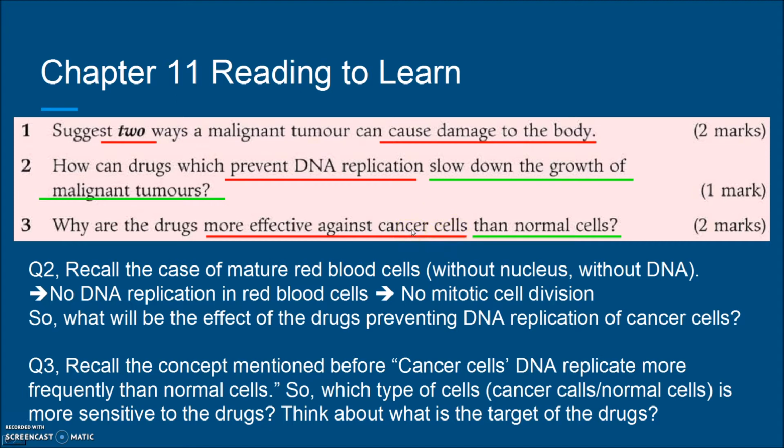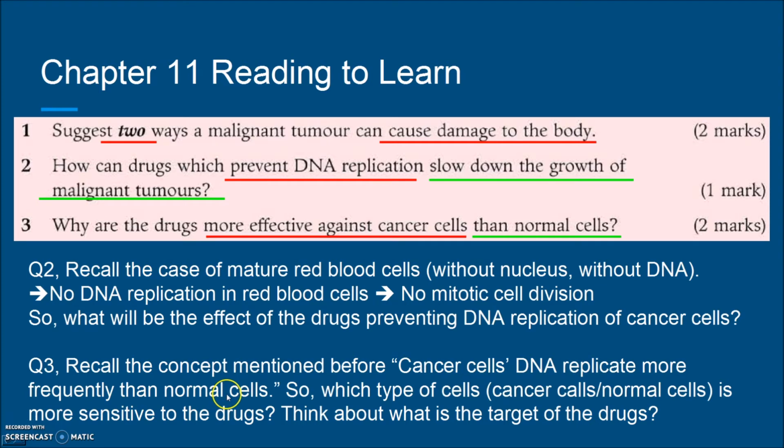The concept is that the cancer cells can perform DNA replication more frequently than the normal cells. So that's the key point for this question. 2 marks. 1 mark is for this sentence.